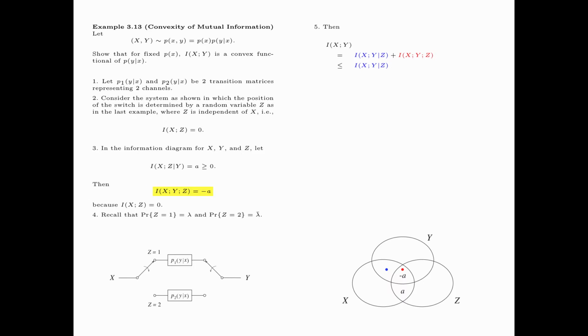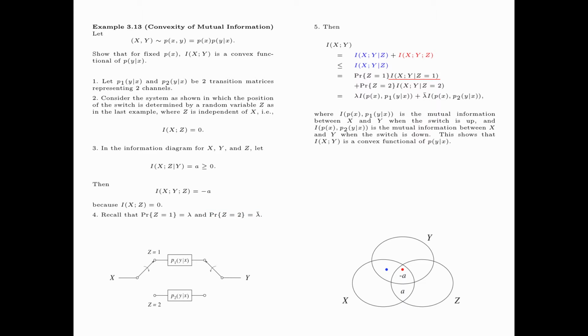Now this is less than or equal to Ixy given z because Ixyz is equal to minus a and hence is negative. And we further write this as probability z equals 1 times mutual information between x and y given z equals 1 plus probability z equals 2 times mutual information between x and y given z equals 2. Now the probability that z is equal to 1 is equal to lambda, and the probability that z is equal to 2 is equal to lambda bar.